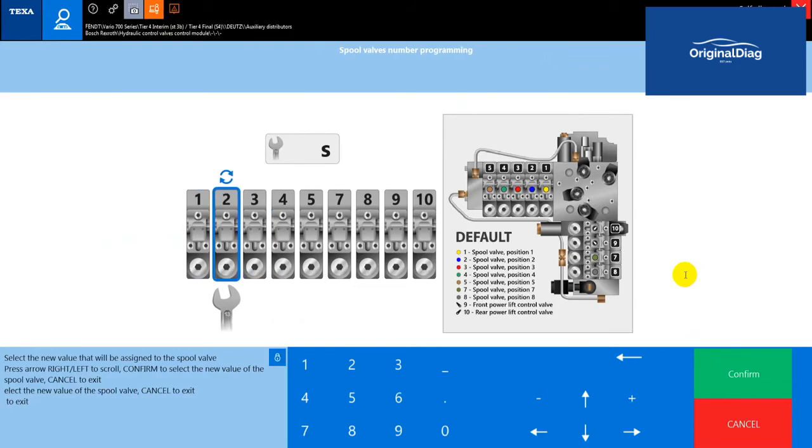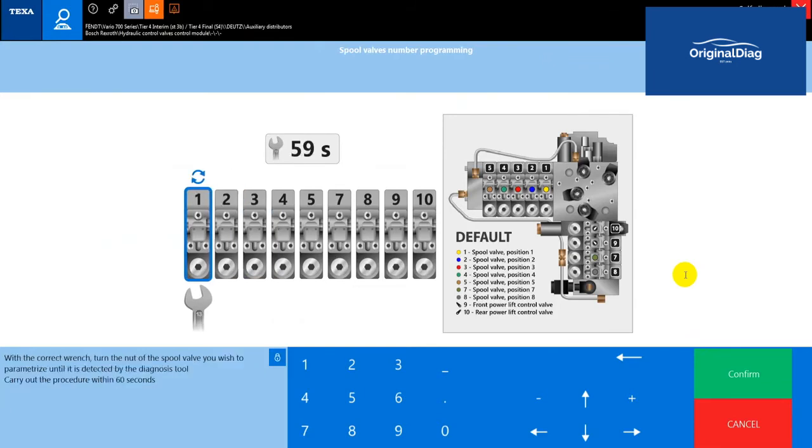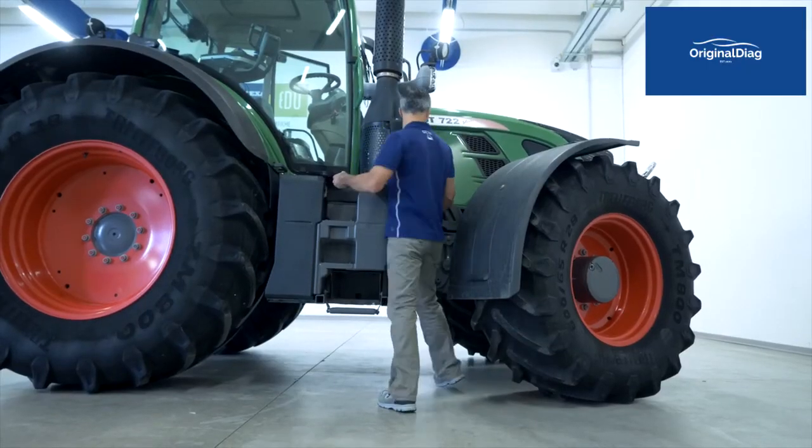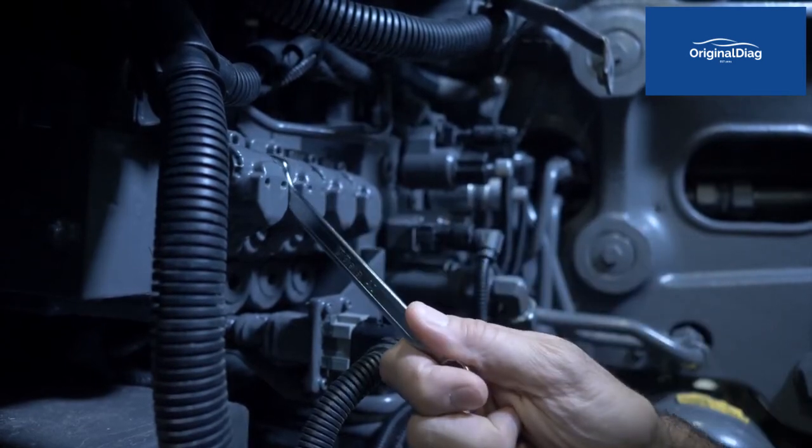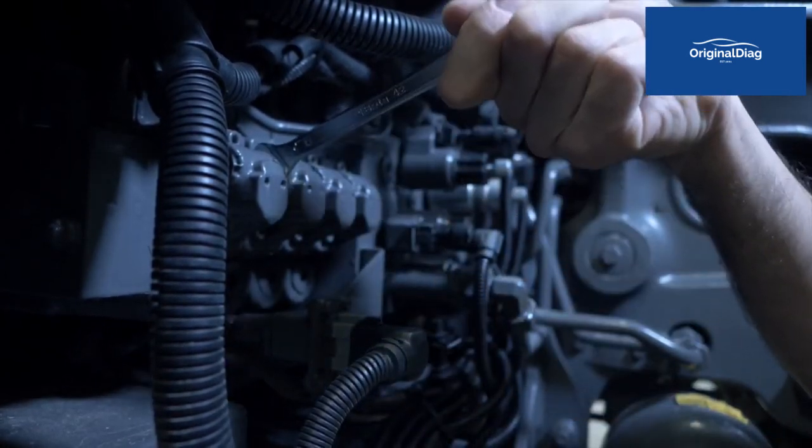Engine switched off. Access the adjustment through the IDC5 tool and in the chart. Select the value to program, locate the valve to parameterize, and manually move on it so that it can be recognized by the diagnostic tool.